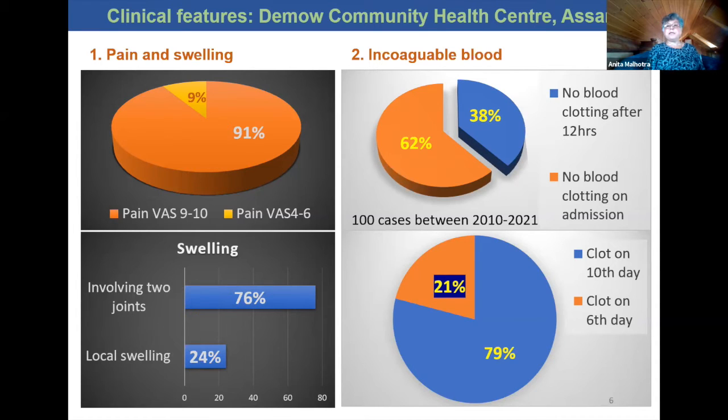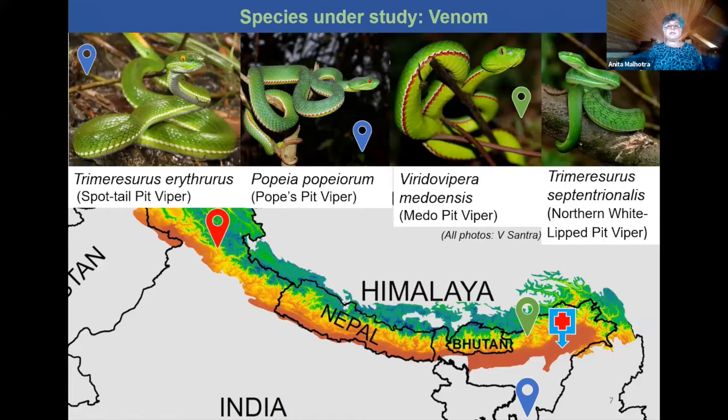And in a larger number of cases, normal blood clotting isn't regained until 10 days after the bite. Administration of the Indian polyvalent antivenom, which is the only one available, does not resolve this, and neither does administration of blood products such as fresh frozen plasma. With this in mind, we have conducted some studies on the venom of a number of species across the region, as shown here.